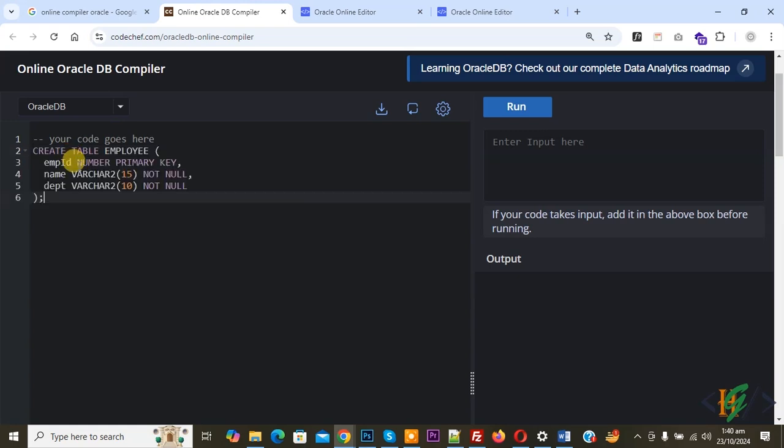Now paste, and then you see create table. So this is our table name, employee, and then you see employee ID column name, and then you see number, so this is our data type, primary key. So this is our another column name, data type, length 15, not null. So we have three columns, and then click on run.